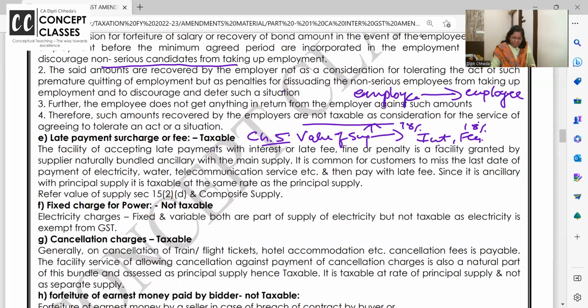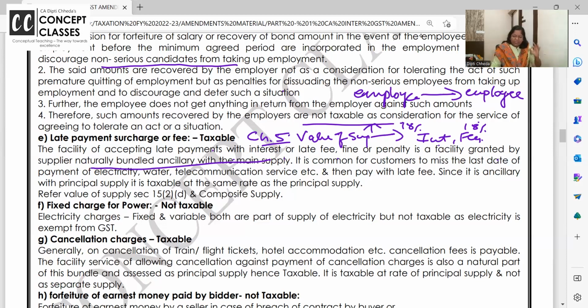So, facility of accepting the late payments with interest or late fine is a facility granted by supplier, naturally bundled. You all remember naturally bundled service? Government is saying, okay, if you pay by 10th, pay 10,000. If you pay after 10th, on 10,000, pay 10% interest. Simple. So this is like a package. You have to pay on time. You pay advance tax in installments, fine. If you don't pay, then pay the interest under 234A. So these are like bundled services.